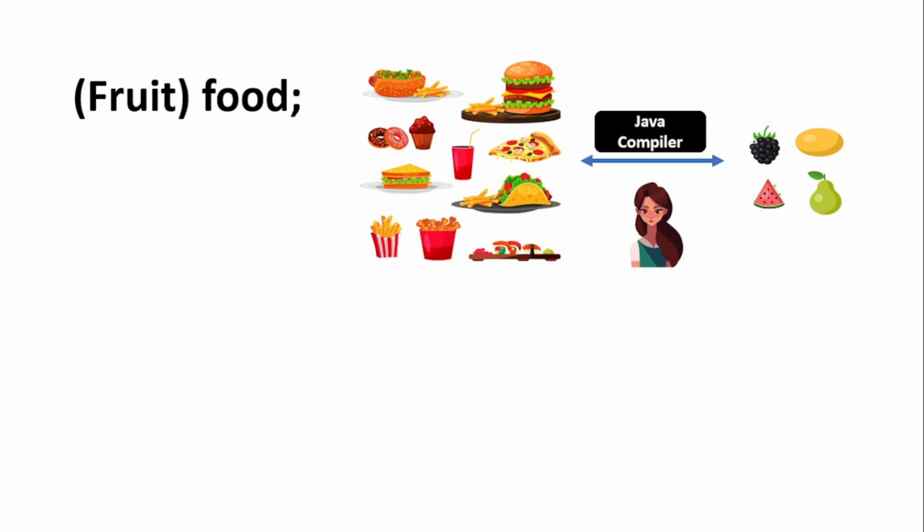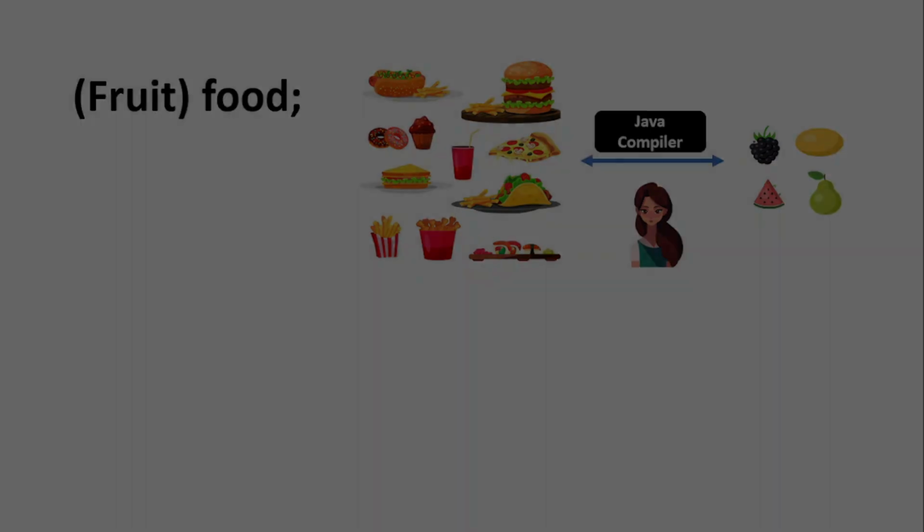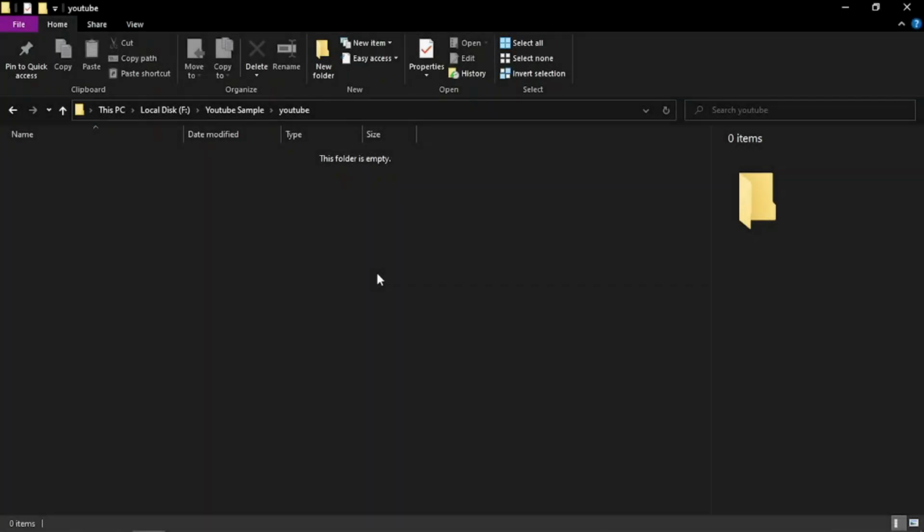So if you write vegetable in the parenthesis and fruit after that, or fruit in the parenthesis and then vegetable, then the compiler will always raise the issue of inconvertible types. These two types are not compatible with each other because there doesn't exist any parent-child relationship among them. Now immediately you will ask me, okay sir, so where is the proof? Don't worry, I will show you in the editor. Yeah, so friends, this is my workspace and let me open my VS Code here.